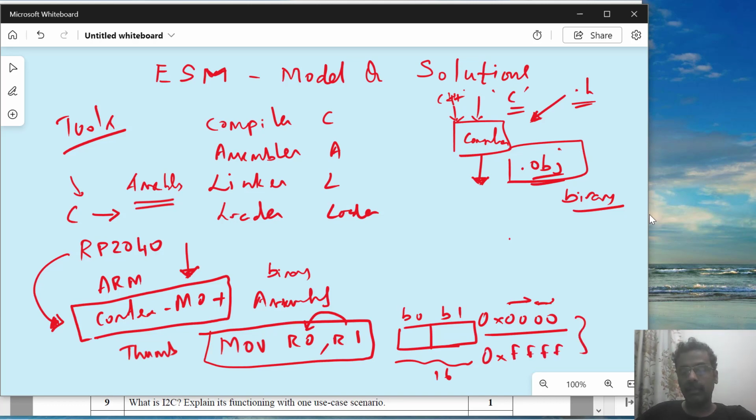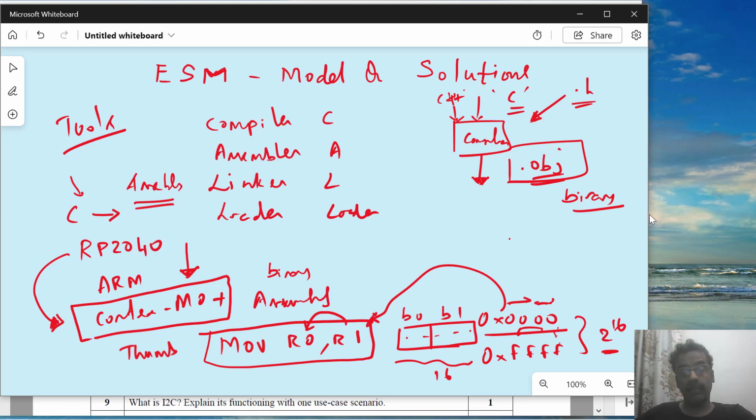Okay, a large number of combinations are there, 2 power 16 combinations. Those many bits can be encoded into these 2 bytes. Now each of those particular byte combinations might correspond to a particular instruction that Cortex M0 plus is designed for. So it is encoded in a different way.